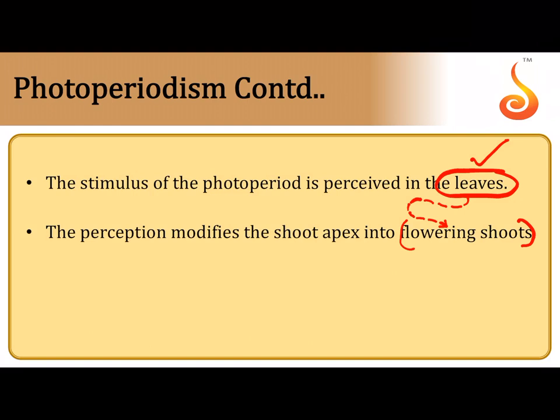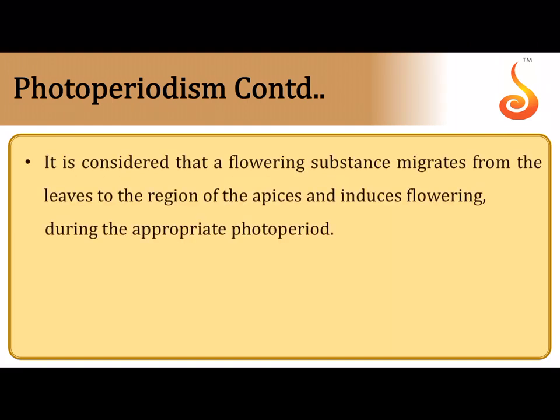So not really, they're not eyes as such, but I just gave you an example of how you can detect light with your eye. Probably leaves are the sense organs in the case of plants. It is considered, like I told you, that once the leaf detects the duration of the light, whether the duration is greater than the critical photoperiod in a long day plant, or lesser than the critical photoperiod in the case of a short day plant, everything is detected by the leaf. It will release a floral substance.